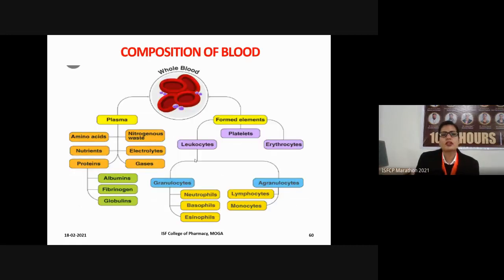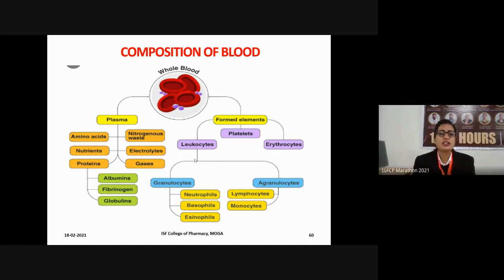So this is the composition of the blood. The blood consists of two types of elements. First are the non-cellular components, and second are the cellular components. The cellular component of the blood is also known as the formed elements of the blood. The whole blood contains 55% plasma, and the remaining 45% is the cellular elements.